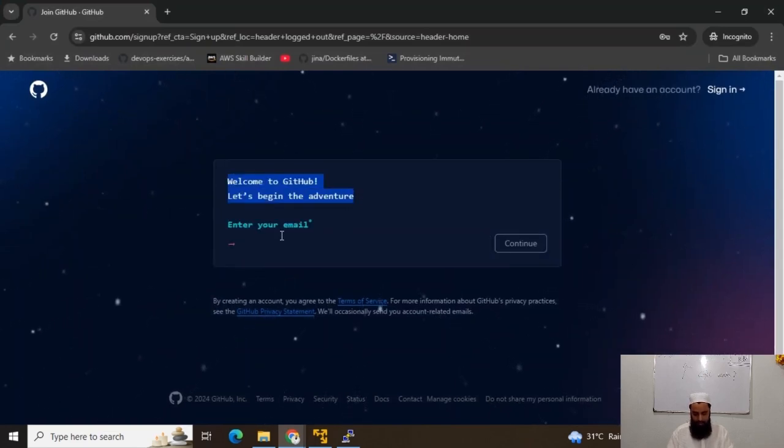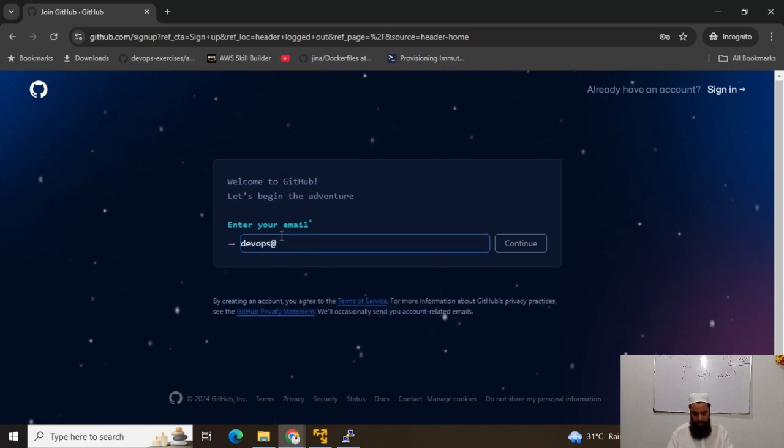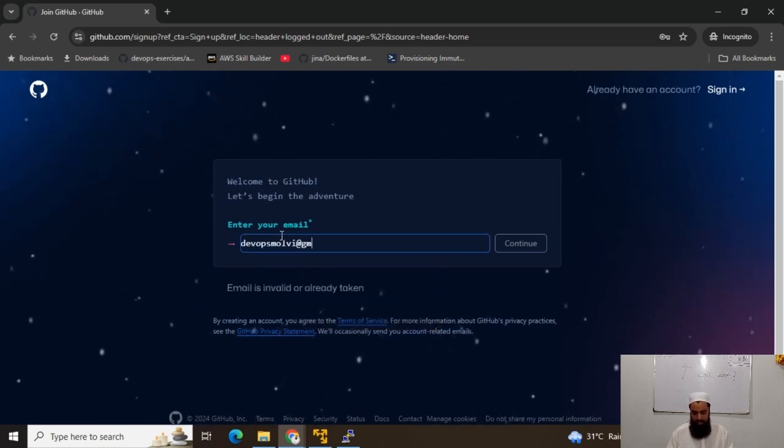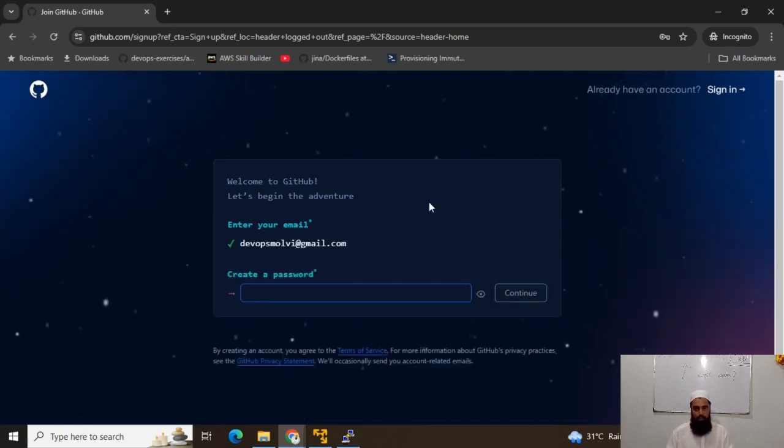For instance, if I sign up with DevOps Molvi at gmail.com and continue, it will just ask for the password. Since I don't have to create a new account, I'm just letting you know, guys, that this is that simple.